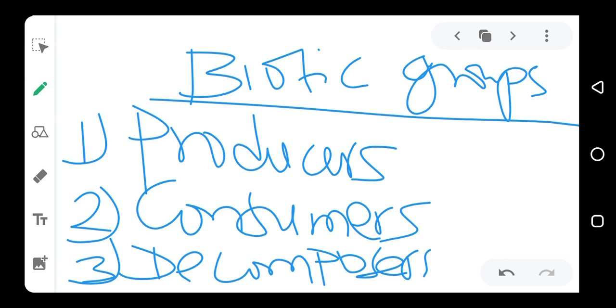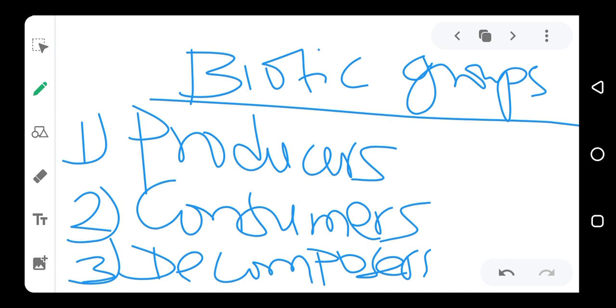Fungi and bacteria. Fungi, the ones we call saprophytes, make organisms, both producers and consumers, that die around them decompose. So that's how they get their own energy. So these are the levels or the groups in the biotic factor.